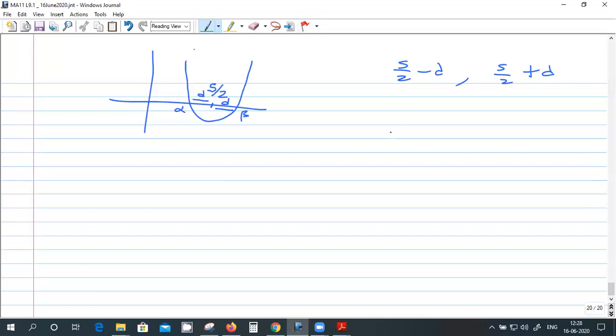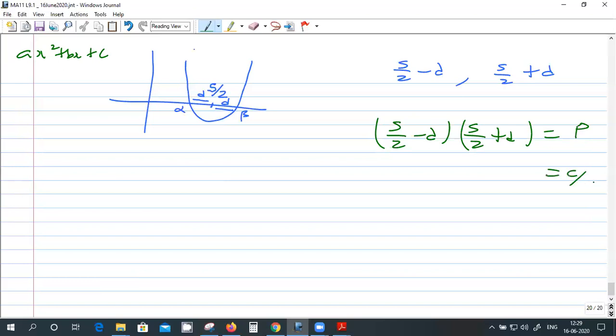And I have been given this equation ax square plus bx plus c, so a, b, c are known. So s by 2 minus d into s by 2 plus d, what is this thing equal to? Product of the roots, which is equal to c by a.